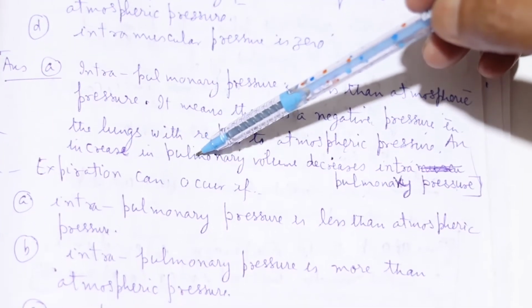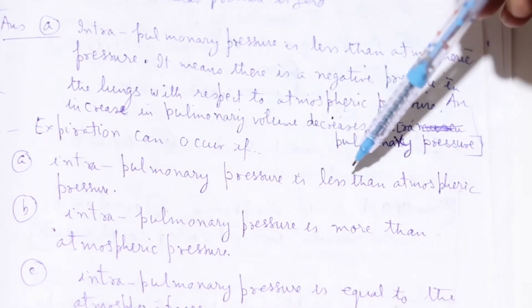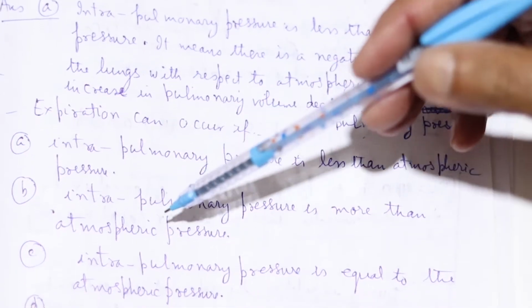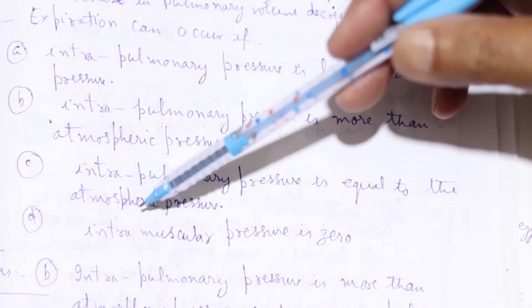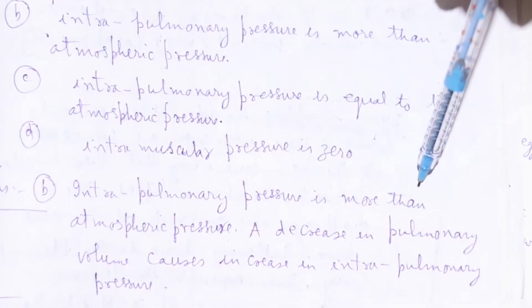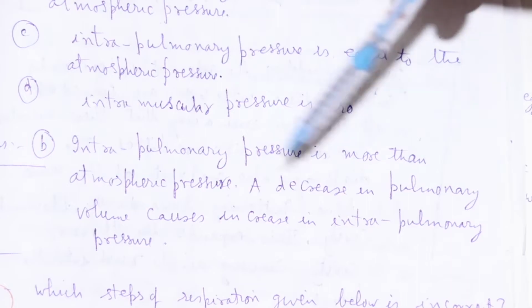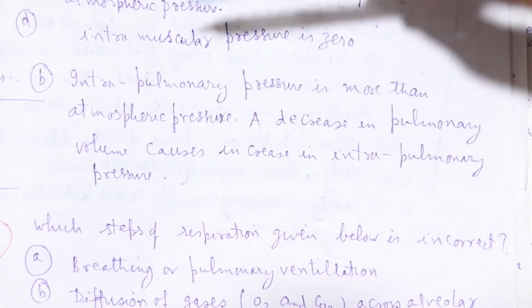Expiration can occur if intrapulmonary pressure is less than the atmospheric pressure, intrapulmonary pressure is more than the atmospheric pressure, intrapulmonary pressure is equal to the atmospheric pressure, and intrapulmonary pressure is 0. Answer will be intrapulmonary pressure is more than the atmospheric pressure. A decrease in the pulmonary volume causes an increase in the intrapulmonary pressure.